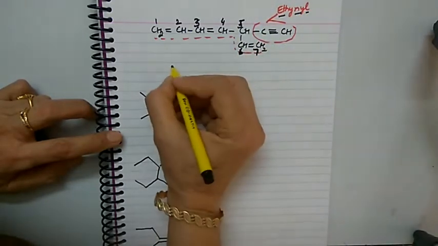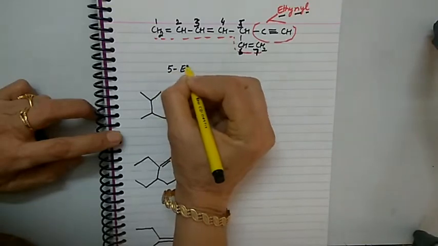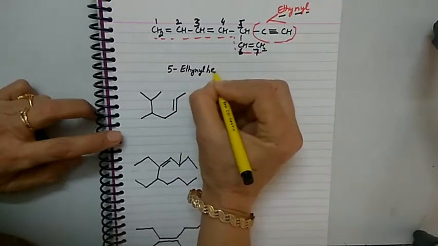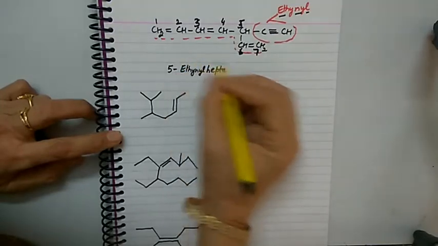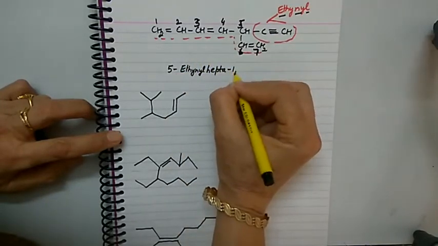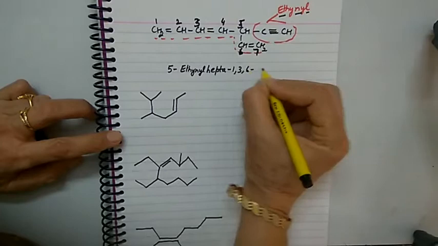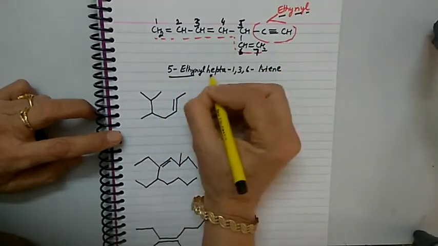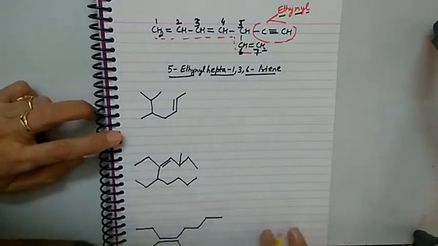So name of compound will be 5-ethynyl hepta, right? 7 carbon atoms, hepta 1 3 6 triene. Clear? So this will be the name of this compound.